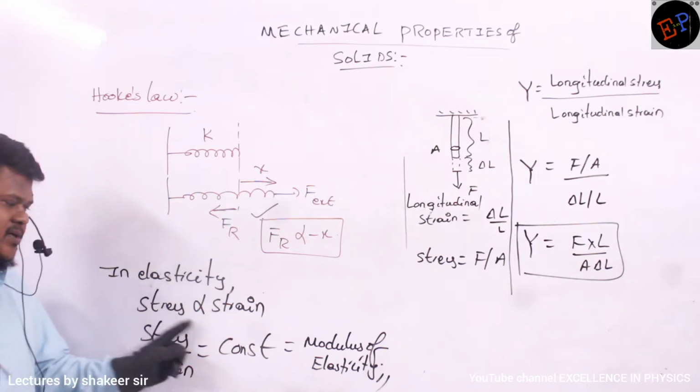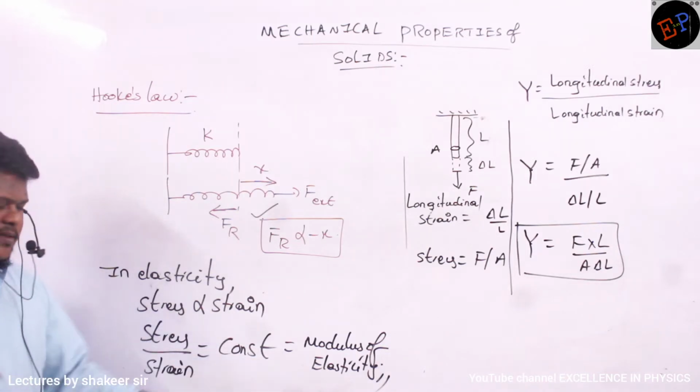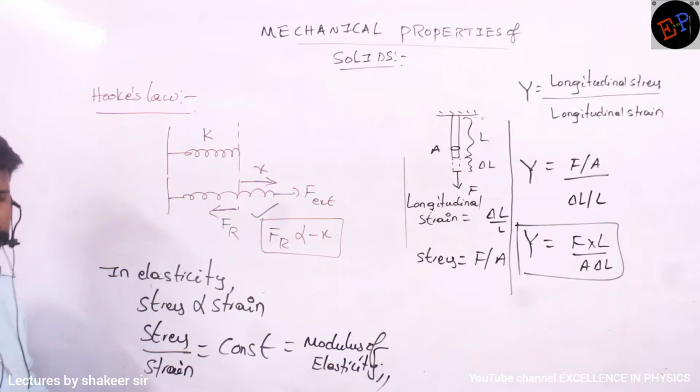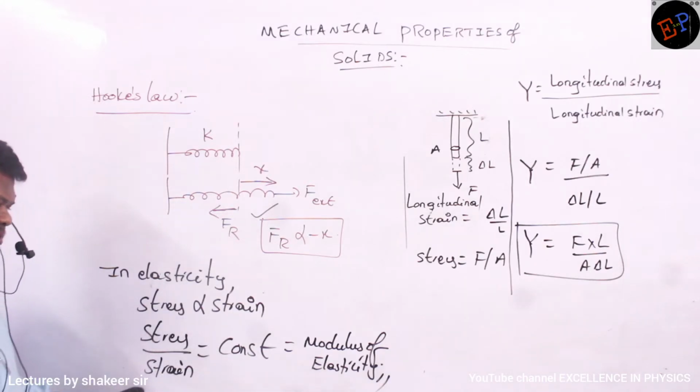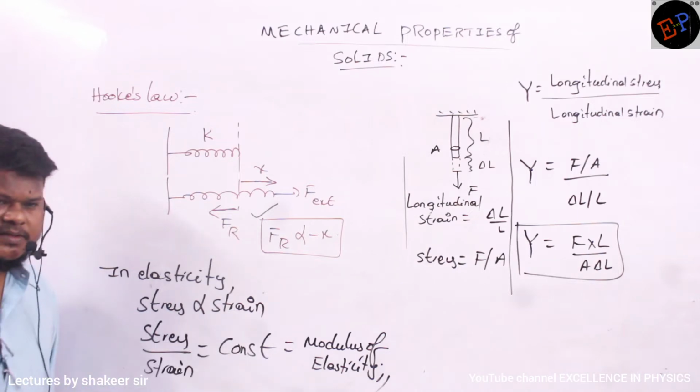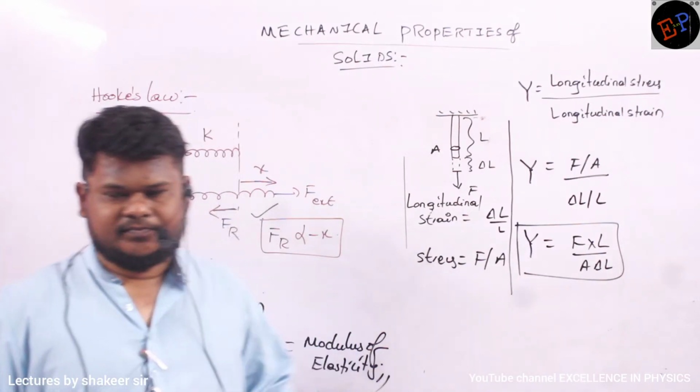Are you able to understand how I got this modulus of elasticity? It is just the ratio of stress by strain, which is a constant. And because there are 3 types of stresses and 3 types of strains, modulus of elasticity is also of 3 types. That's it. Is it clear?